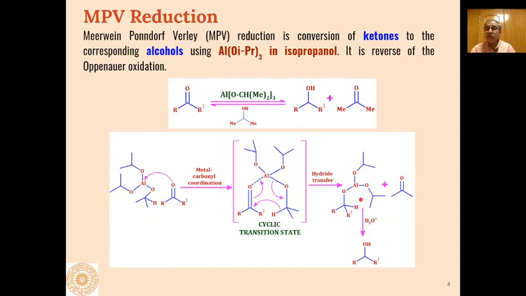And then this moiety, which has been formed through this cyclic transition state involving the carbonyl compound, undergoes hydrolysis to give us alcohols as the product. So this is how carbonyl compounds can be converted into alcohols through these types of cyclic transition states, which can be formed from metal carbonyl coordination.